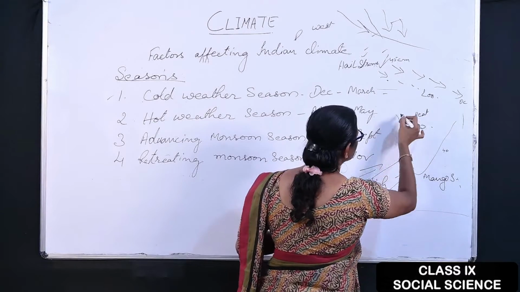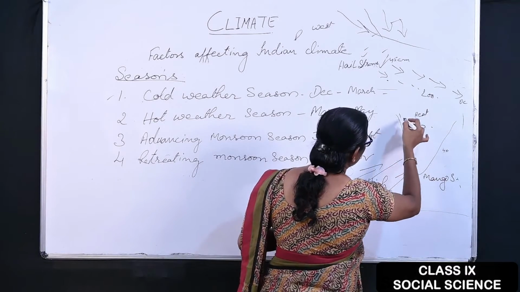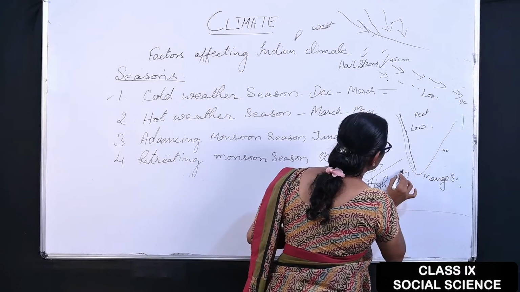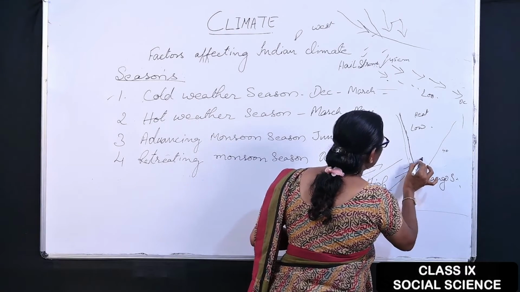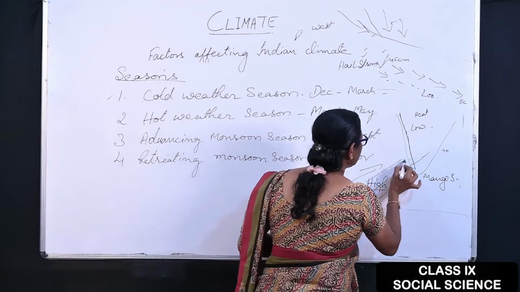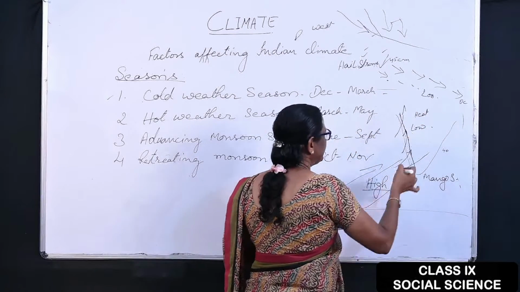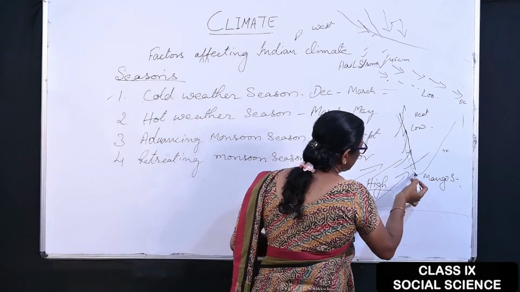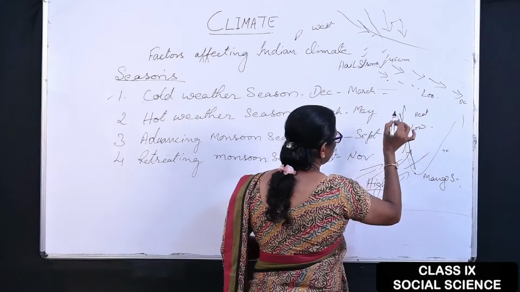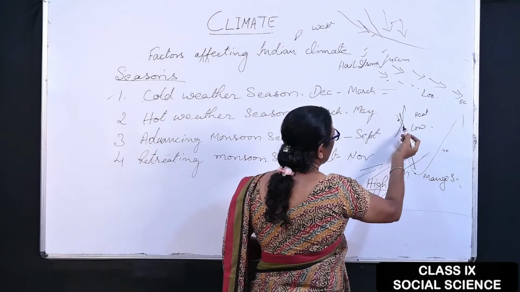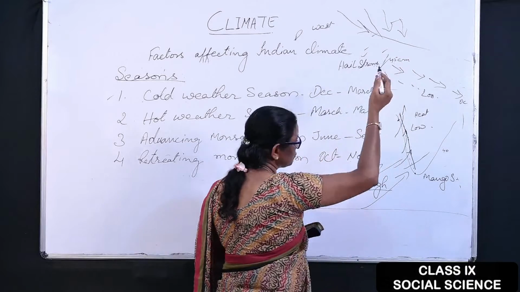As it comes to India from the western side, the Western Ghats are there, which do not allow the wind to move directly towards the east. So it turns towards the northern direction. In this way, from Trivandrum to Mumbai, all these areas get rainfall, and it starts moving towards the north.